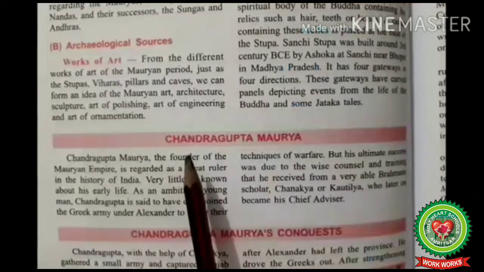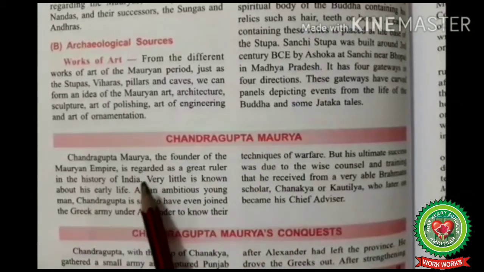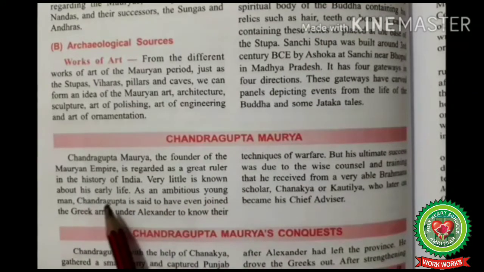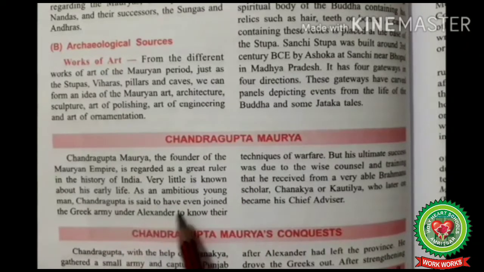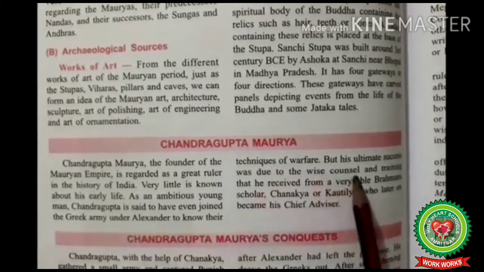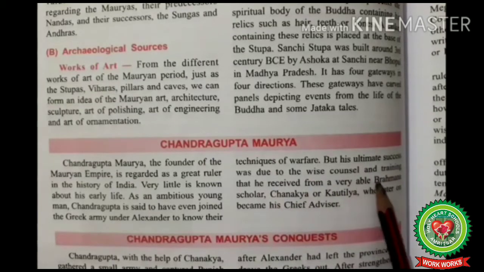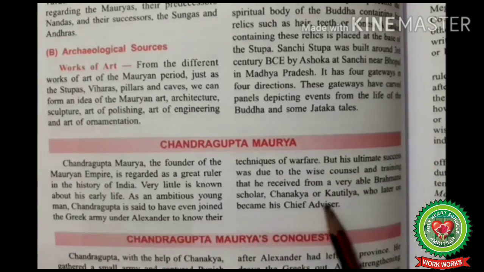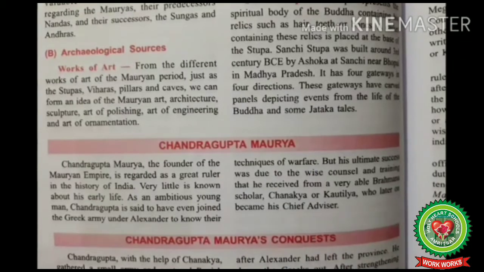Come to the reading part of Chandragupta Maurya. Chandragupta Maurya, the founder of the Mauryan Empire, is regarded as a great ruler in the history of India. Very little is known about his early life. As an ambitious young man, Chandragupta is said to have joined the Greek army under Alexander to know the techniques of warfare, but his ultimate success was due to the wise counsel and training that he received from a very able Brahmin scholar Chanakya or Kautilya, who later became the chief advisor.